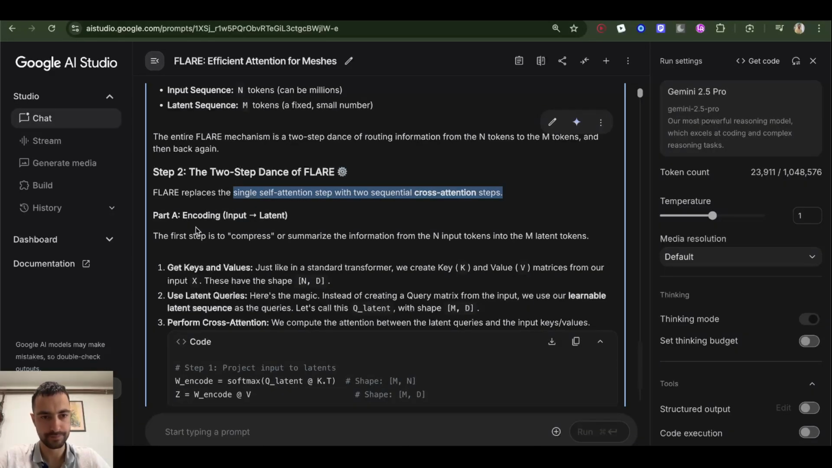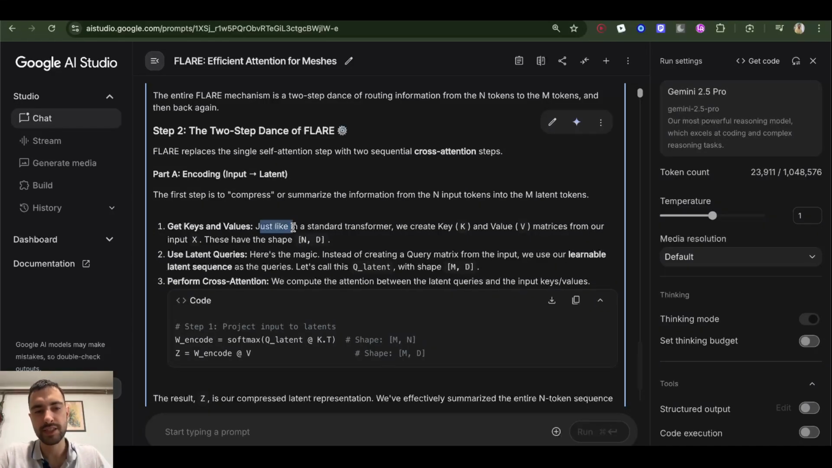Part A: encoding input to latent. The first step is to compress or summarize the information from the n input tokens into the m latent tokens. First, get keys and values. Just like in a standard transformer, we create key and value matrices from our input x. These have the shape n by d. So d is the dimension of each key and value, while n is the number of tokens. So this is a matrix, one for keys and one for values.